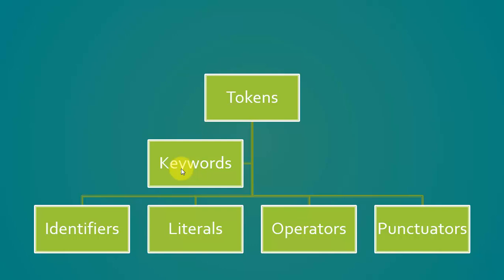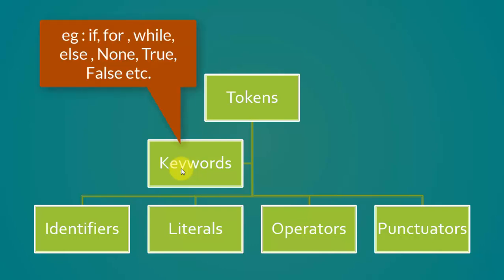That means you cannot use these words or symbols for any other purpose. They are reserved. For example, we have if, or, for, while, lambda, in, with. These are some examples of keywords.